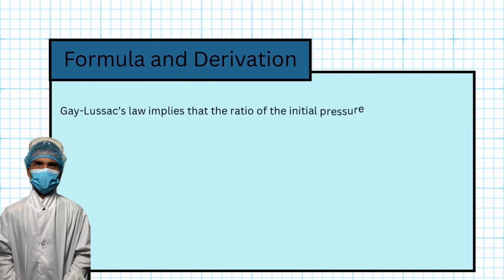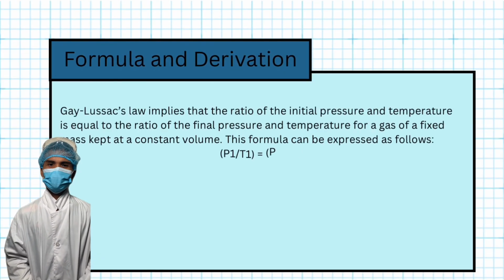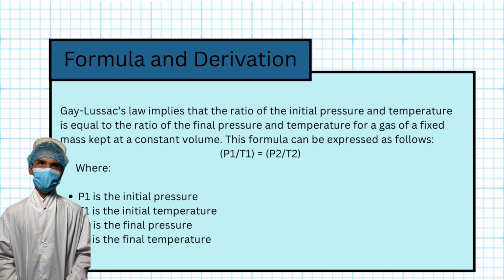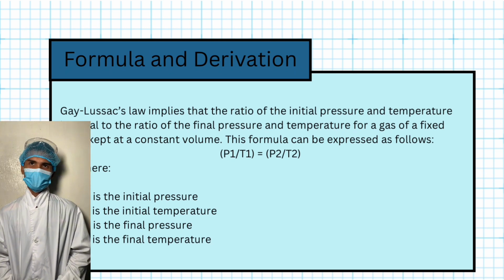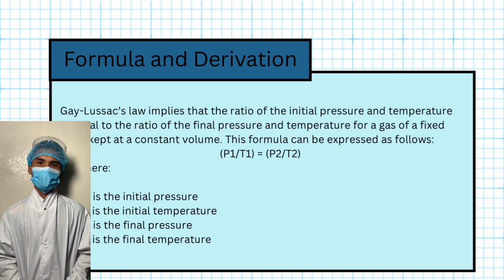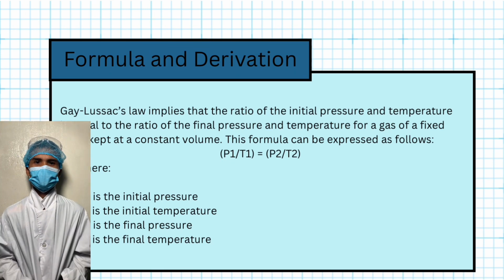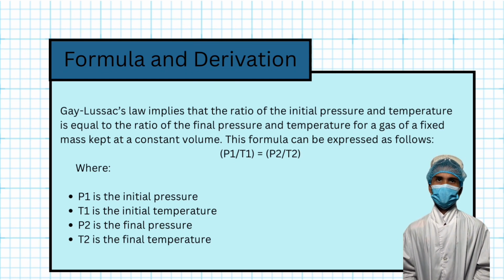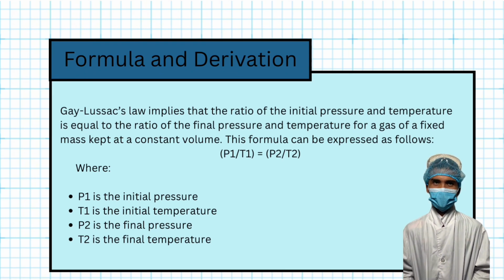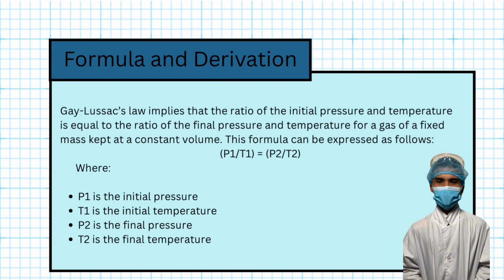So, the formula and derivation. Gay-Lussac's law implies that the ratio of the initial pressure and temperature is equal to the ratio of the final pressure and temperature for a gas of a fixed mass kept at a constant volume. This formula can be expressed as follows. P1 over T1 equals P2 over T2, where P1 is the initial pressure, T1 is the initial temperature, P2 is the final pressure, and T2 is the final temperature.